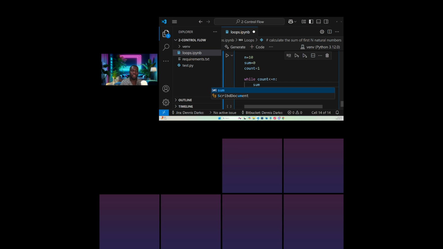This is where, when we move forward to do functions, you will understand this. This is where we are going to do the calculation. So while count is less than or equal to n, sum is equal to sum plus count. We are saying that while count is less than or equal to 10, the sum should be equal to this sum, 0, plus the count. The count will be from 1, 2, 3, 4, 5, 6, 7, 8, 9, 10, up to this 10, the natural number.